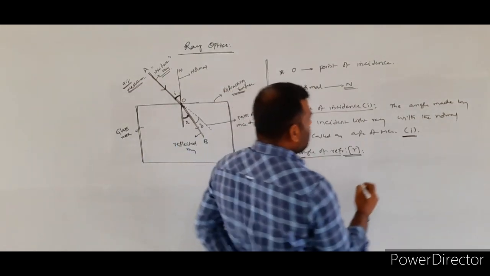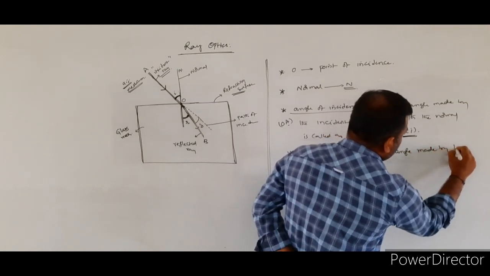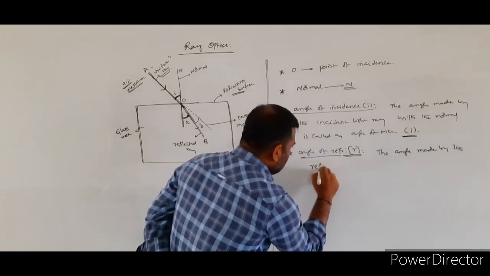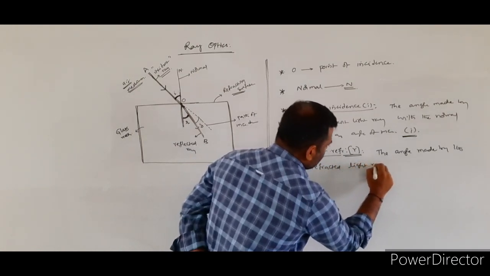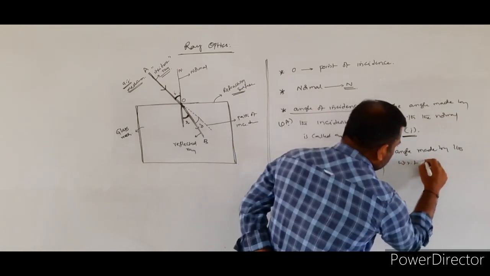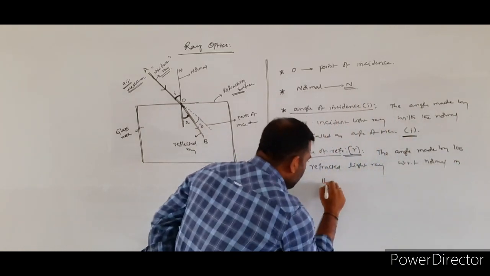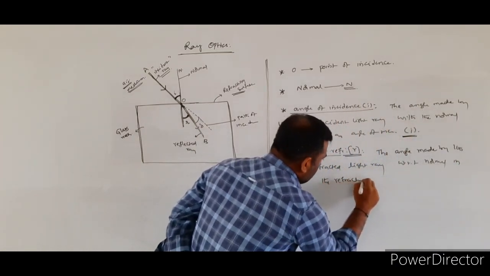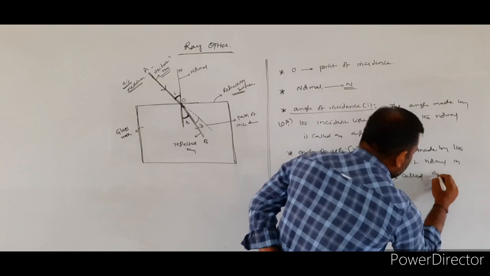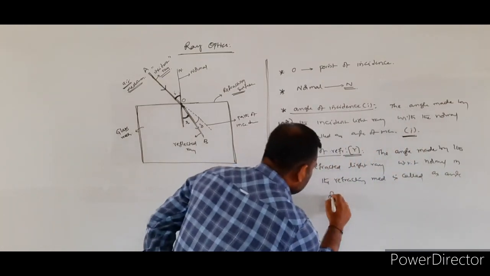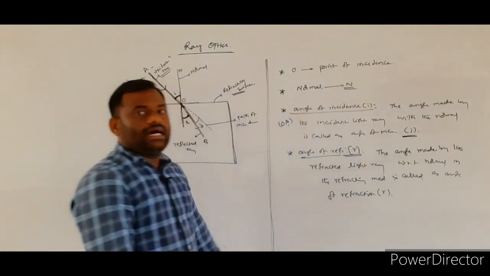So the angle of refraction is defined as the angle made by the refracted light ray with respect to the normal, inside the refracting medium, and it is denoted with the symbol small r.